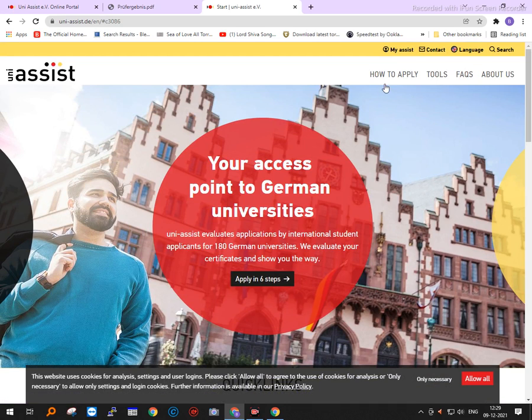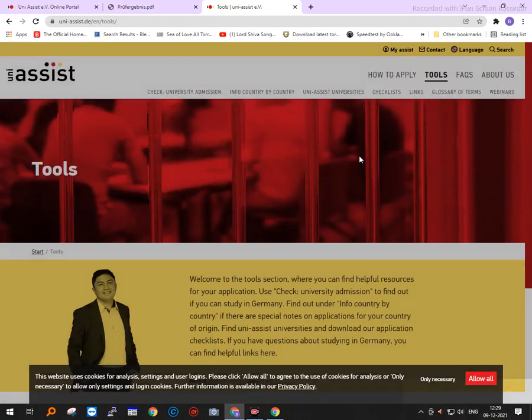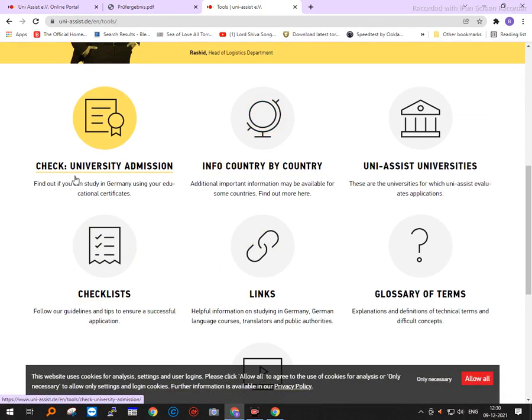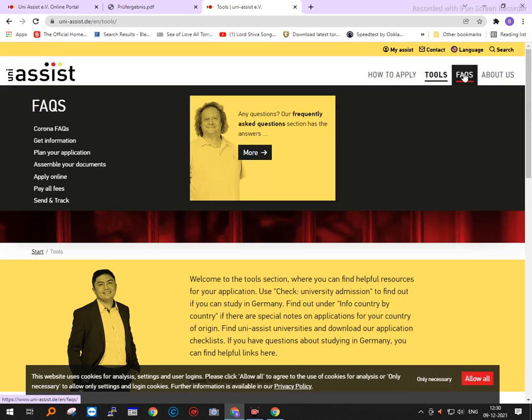Now how to apply? Then there are tools: the university admission, the info about country, the universities which go through Uniassist, and the checklists. So what are the tools that are available? The tools are the check of university admission, the info country by country, then which universities go through Uniassist, other links and a glossary of terms. Then there is a frequently asked questions section also.